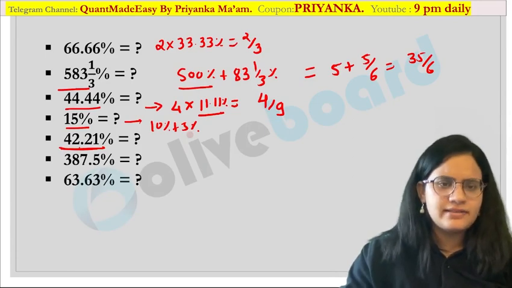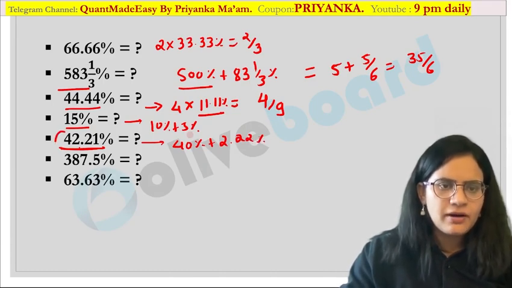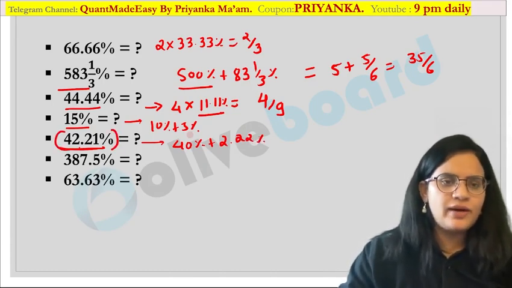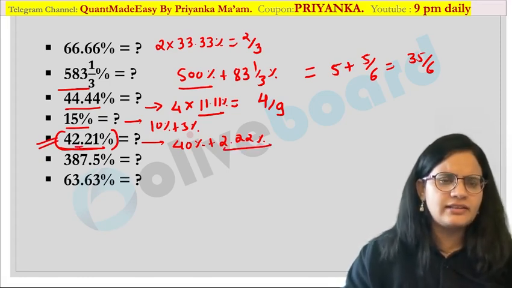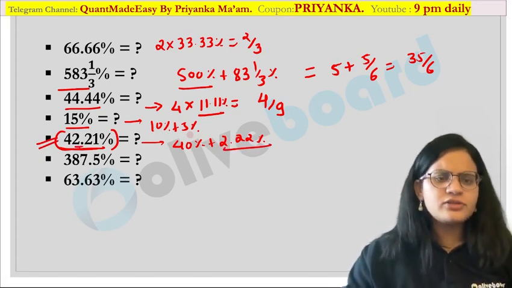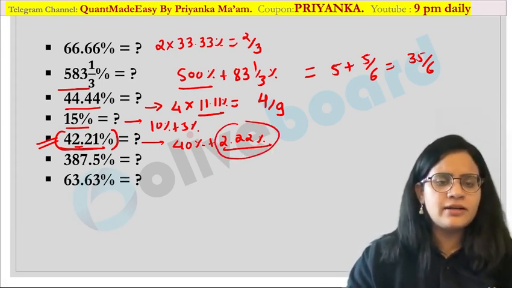Otherwise, you can split this. You can also write this as 40% plus 2.21%. Actually, I wanted to tell approximations also in this. Whenever you have an approximate value, you can also take it as 2% rather than taking the exact value. So those fractions which you cannot compose, you can also take as an approximate value.